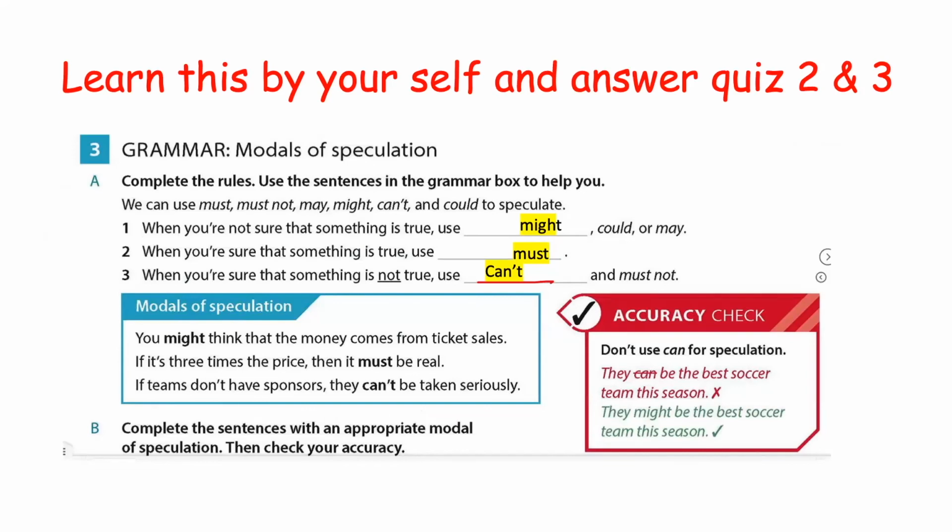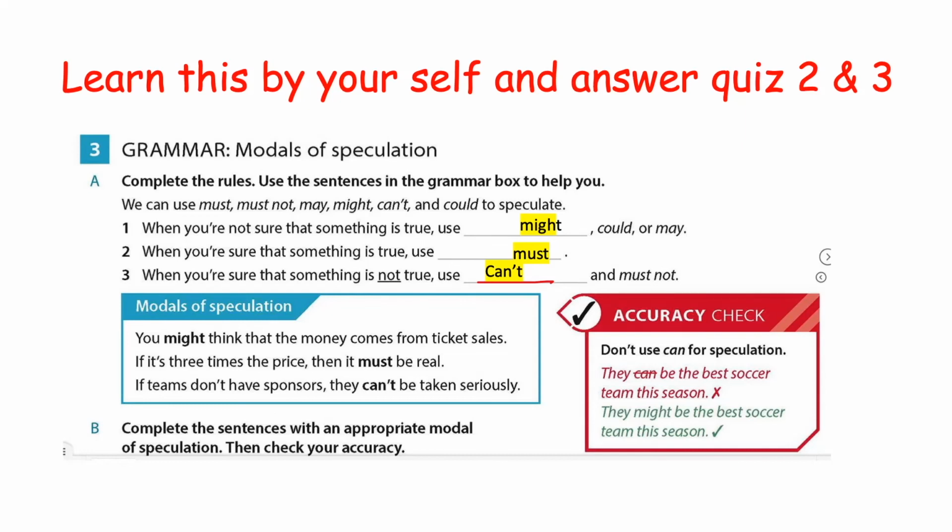We have here the words must, may, might, can't, and could, to speculate. What is speculate? Just what you think, to tell what you think. Okay, for example, when you are not sure that something is true, use might, could, and may.